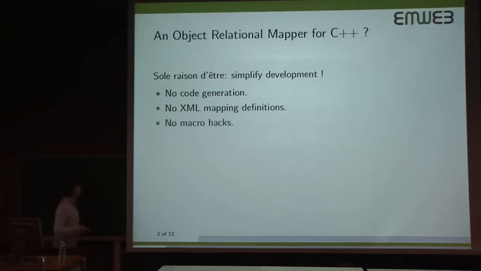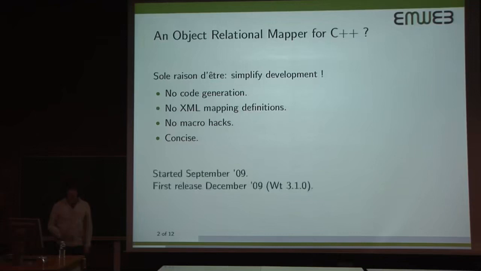So we also decided to avoid any macro hacks, so the whole library doesn't have any macro which tries to hide the C++ from you. You get exposed to all the C++ that is there. And of course, we try to be concise, because we want to actually save you from typing and save you from making errors, rather than making things more complicated.